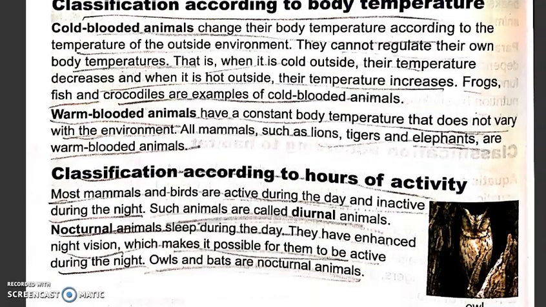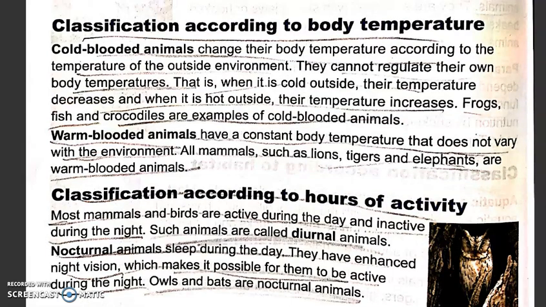Now, next comes classification of animals according to their body temperatures. There are cold-blooded animals. The cold-blooded animals change their body temperature according to the temperature of the outside environment. They cannot regulate their own body temperature. That is why when it is cold outside, the temperature decreases, and when it is hot outside, the temperature increases. Frogs, fish, and crocodiles are examples of cold-blooded animals.